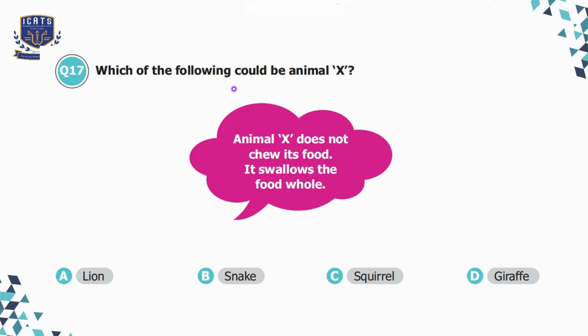Question number 17, which of the following could be animal X? Animal X does not chew its food, it swallows the food whole. Option A, lion. Option B, snake. Option C, squirrel. Option D, giraffe. So we know that lion is a carnivore which eats meat. Giraffe is a herbivore which eats plants, and squirrel eats grains. Option B, snake. Snake does not tear or bite its food, it swallows it whole. So we'll choose option B here.